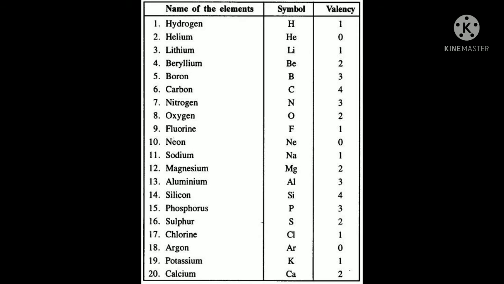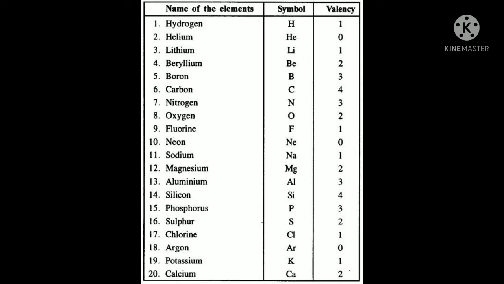Valency means the number of electrons the outermost shell has to take in or give out. Hydrogen has valency 1, meaning hydrogen needs 1 more electron to become stable. Helium is 0. Just now we saw the inert gases are stable, so they don't need any other electrons. Lithium is 1, same thing. Lithium will give out an electron to become stable, so 2 becomes 2.